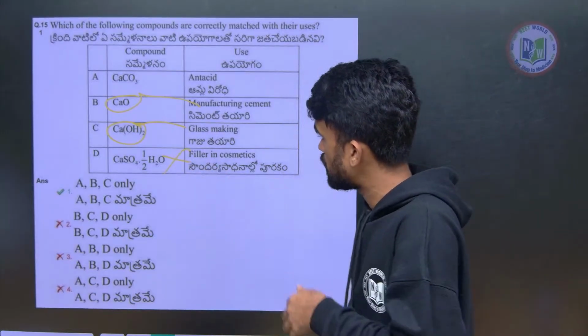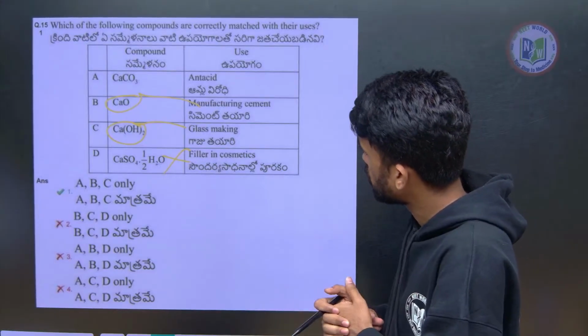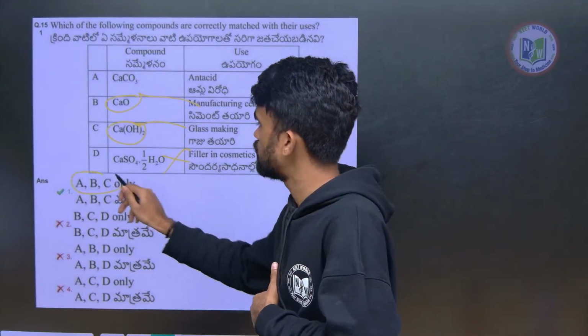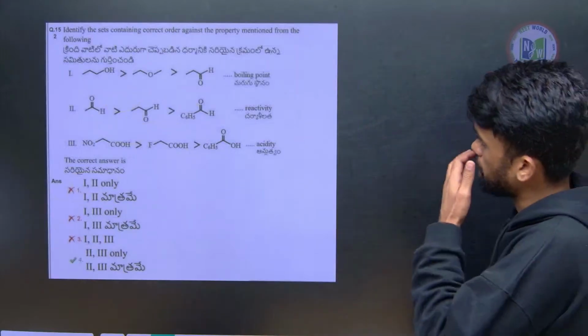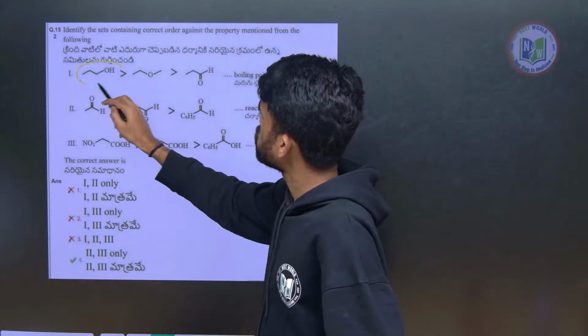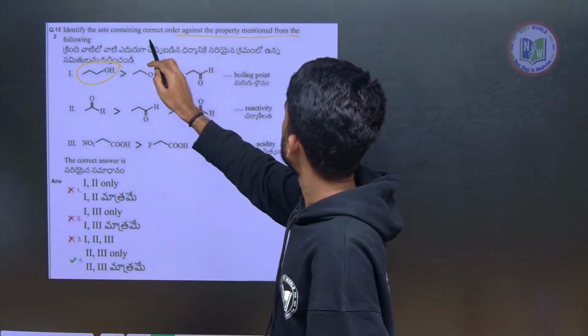This is plaster of Paris. Okay, that won't be used. So now A, B, C are the things which are correct here. Other D is incorrect. Next. So whenever it comes to the boiling point of